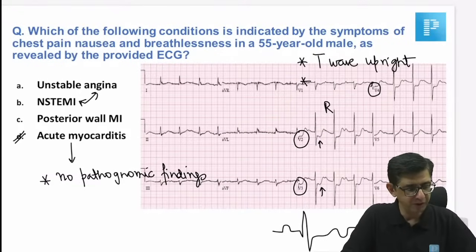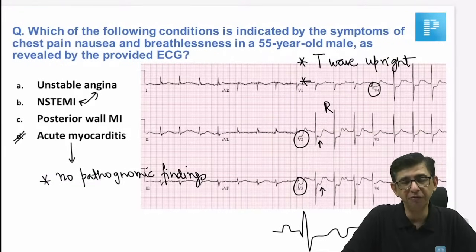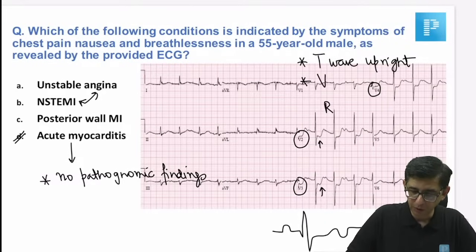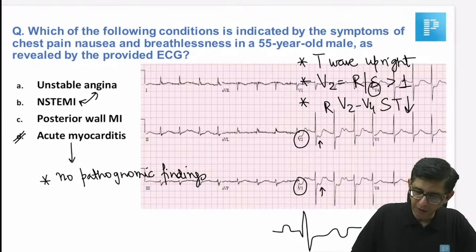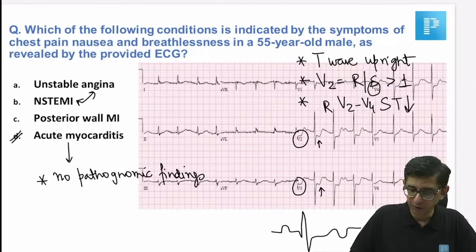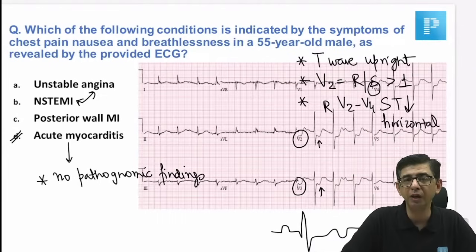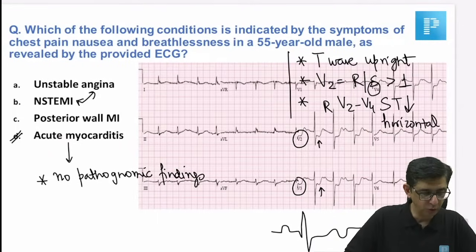Yeah, if changes are present in V7, V8, V9, then it is easy. Was V7, V8, V9 mentioned? No, guys, I don't think so. There was no mention of V7, V8, V9. I am saying features in favor of posterior wall MI in this patient would be V2, V3, and V4 having a ST depression, which is more of the horizontal type. Along with that, the R wave is more than the S wave in lead number V2, and T wave is upright. These three features go in favor of a posterior wall myocardial infarction.